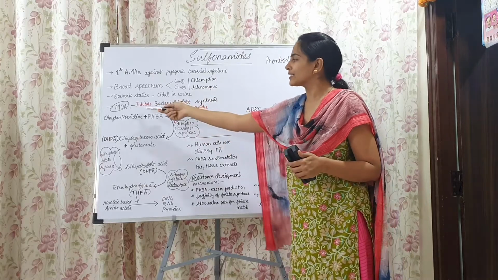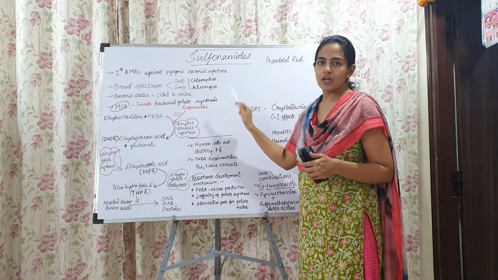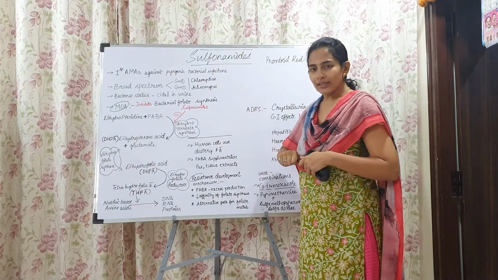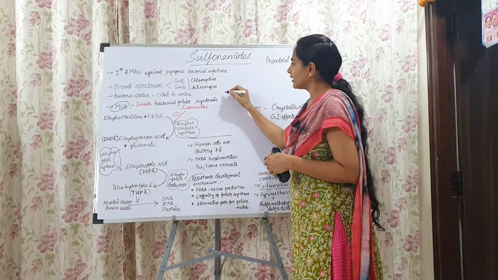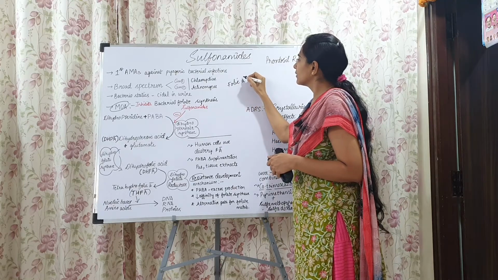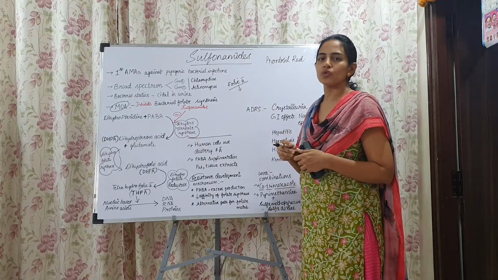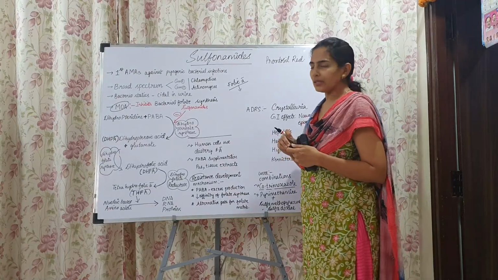The single-line mechanism is that they inhibit bacterial folate synthesis. So bacterial folic acid synthesis will be inhibited. Usually the structure of folic acid is composed of three different things.